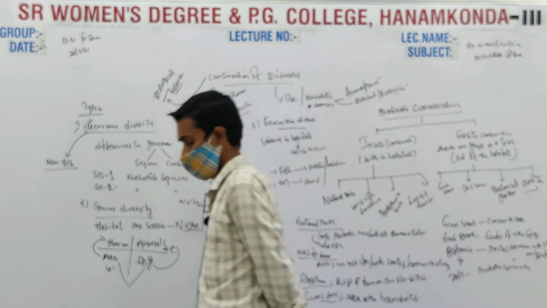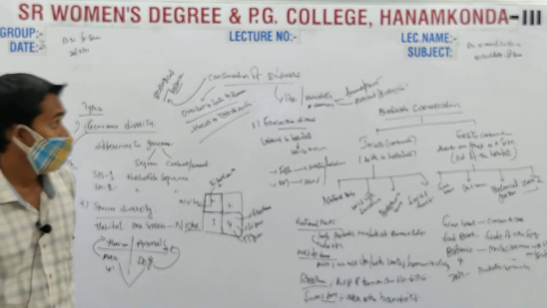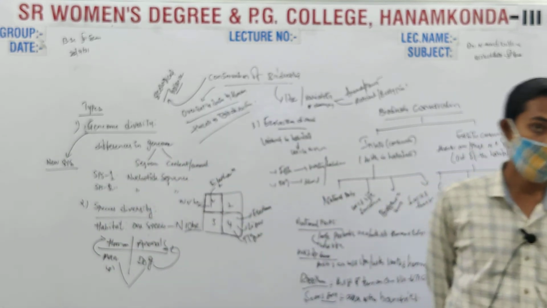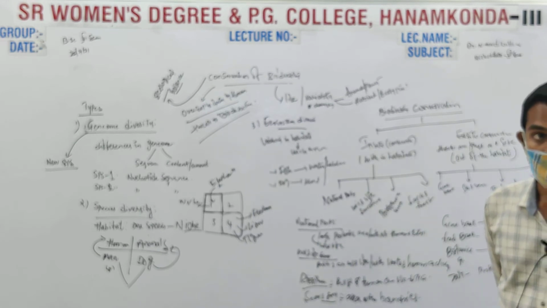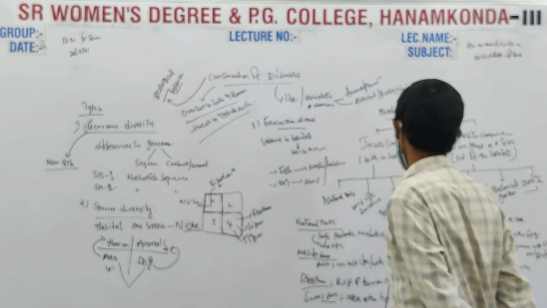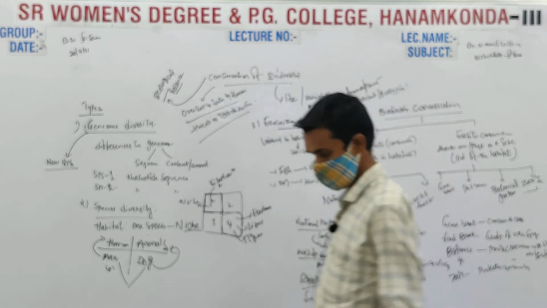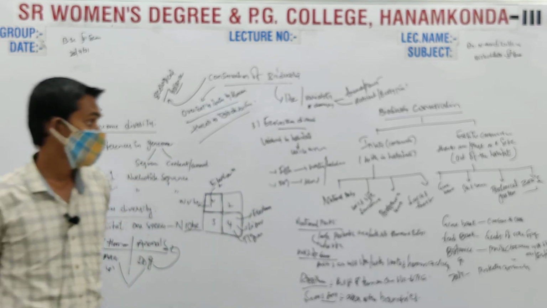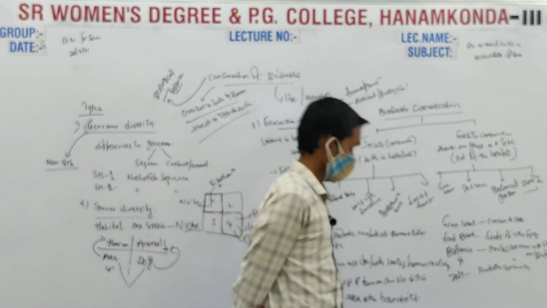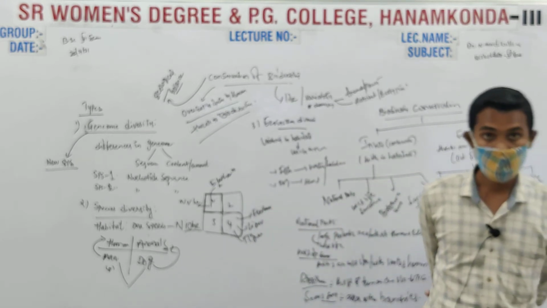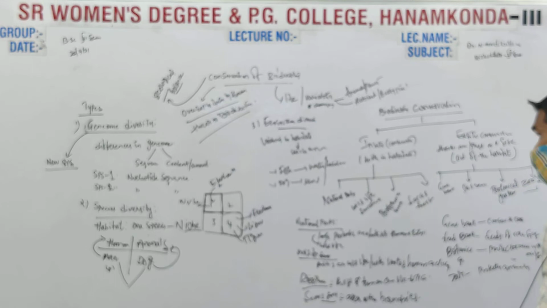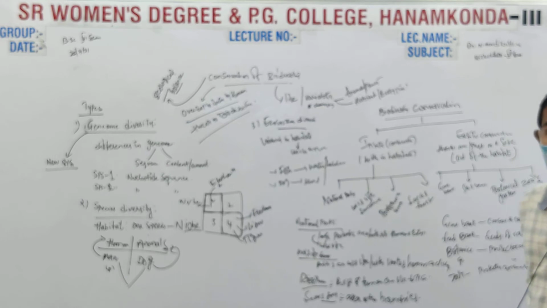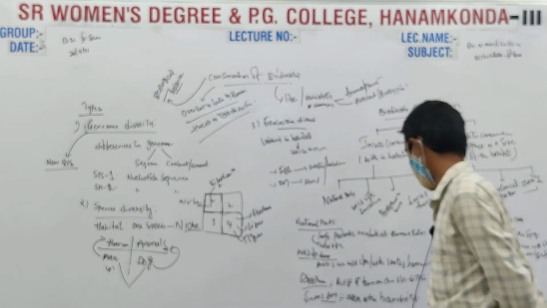Because of over-exploitation of biodiversity, it has to be conserved, it has to be saved. For conservation of biodiversity, there are two methods. One is in situ conservation and the other one is ex situ conservation. In situ conservation is the conservation of biodiversity within the habitat, which includes national parks, wildlife sanctuaries, biosphere reserves, sacred forests.